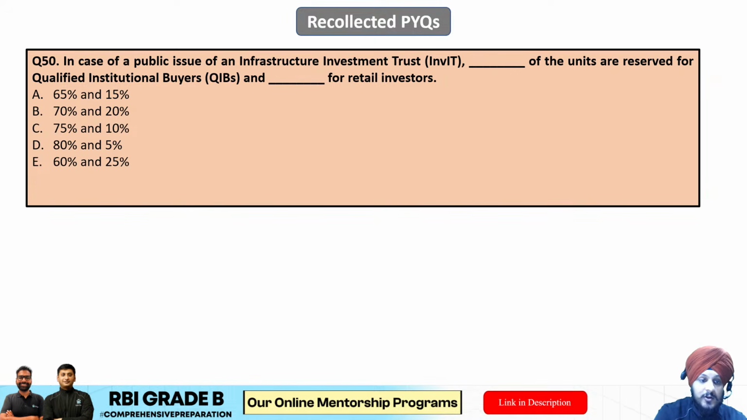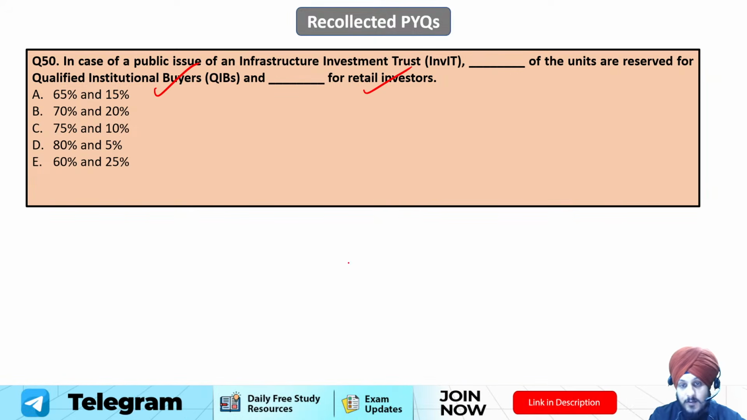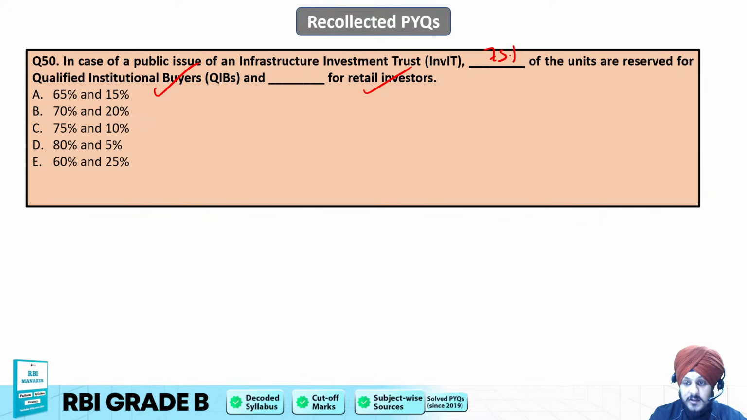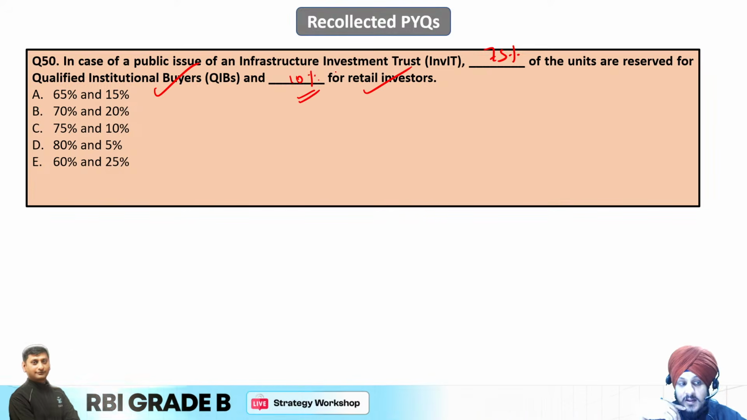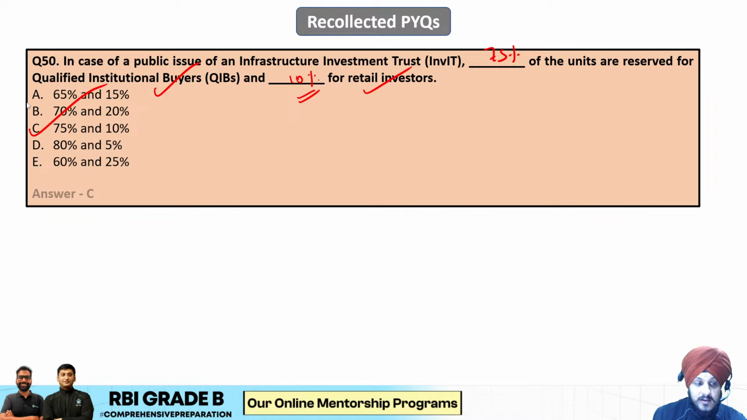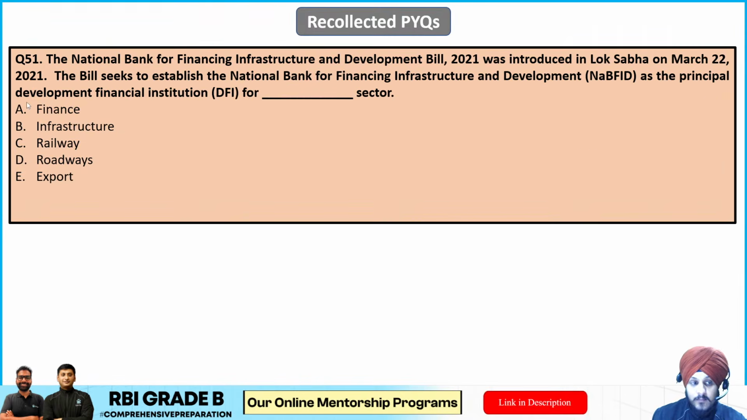So it is asking about QIBs and retail investors. So we know that for QIBs it is what? It is 75%. And for the retail investors it is 10%, right? It is 10%. So that is why C is going to be the correct answer to this question. I hope you were able to mark it correctly. So C is going to be the correct answer.